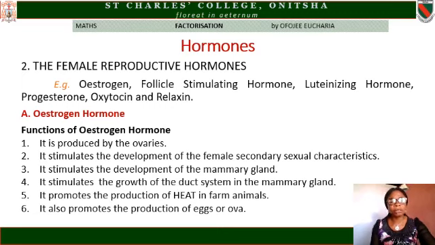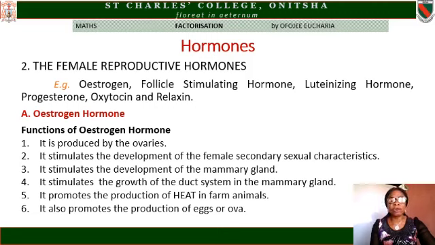They include the development of the mammary gland, the development of the uterus, the development of the ova or egg in female animal, the onset of heat period in female animal. These are all female secondary sexual characteristics, and it is being controlled by estrogen hormone. It stimulates the development of the mammary gland. Every mammal develops the mammary gland, which produces breast milk used in feeding the young ones at birth.